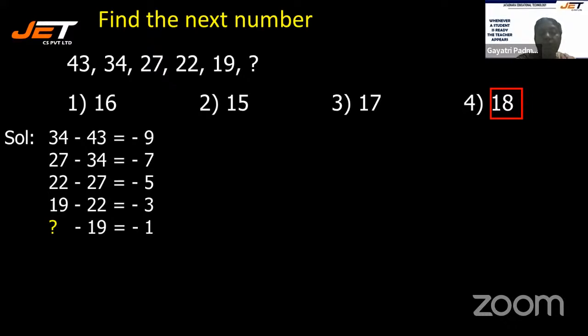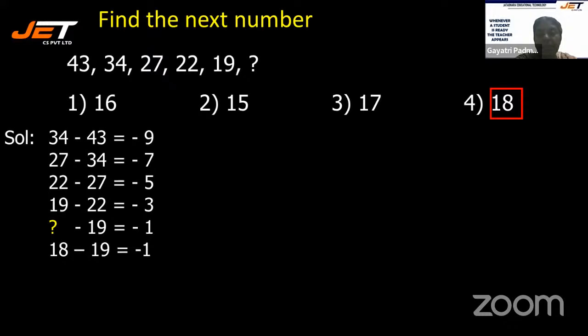So it is coming in the reverse odd numbers 9, 7, 5, 3, 1. So what if you minus 1 from 19? You will get 18. Yes. So it should be 19 minus 1 will give you 18. That is how you have chosen the option as 18.